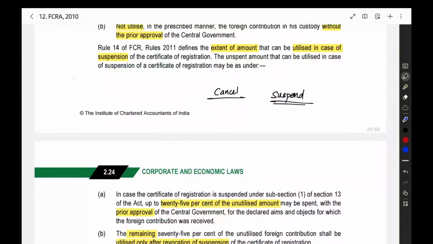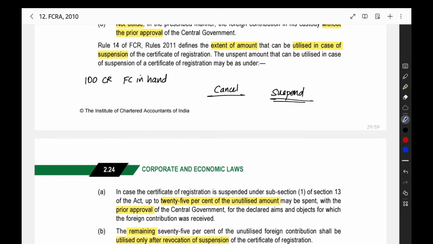So here, for example, you are having 100 crore rupees of foreign contribution in hand. We already saw that we cannot use even 1 rupee of the amount without the central government approval. Now what can we do? We can make an application to the central government and get the approval. Even after getting the approval, you can spend only 25%. Remaining 75% you can spend only after the suspension is cancelled.